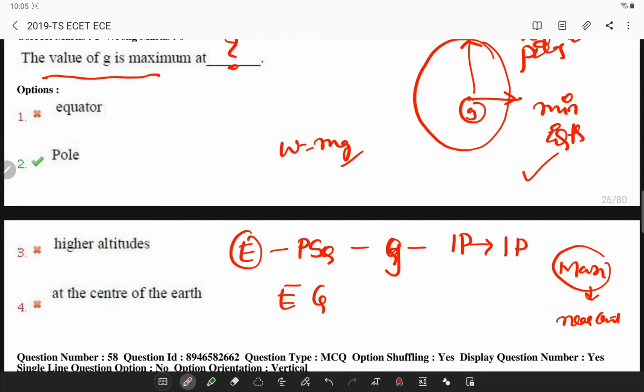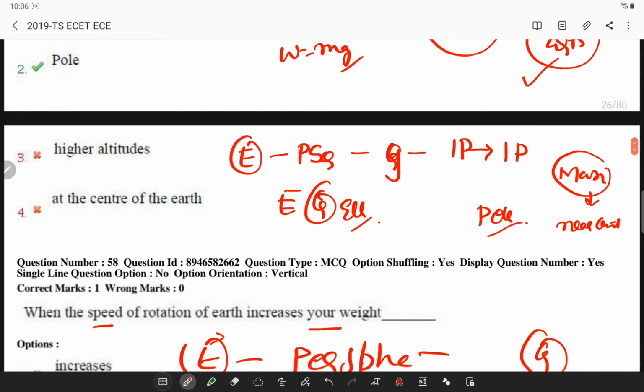Earth's gravity is maximum at poles because earth is a kind of an ellipse, not a perfect sphere, and the equator is further away from the center of mass. So you can simply remember it is maximum at poles and minimum at equator.